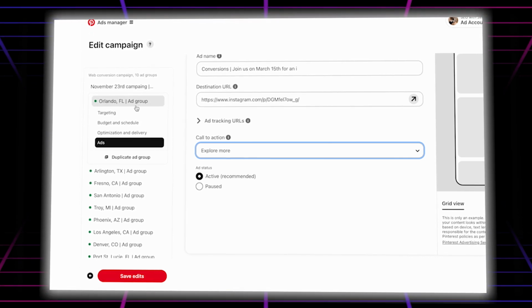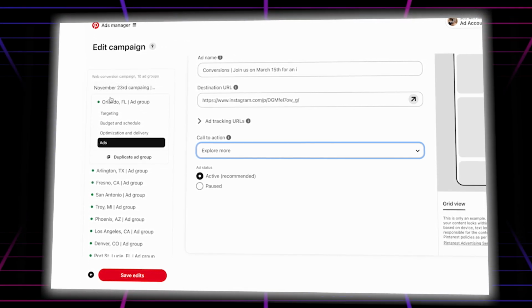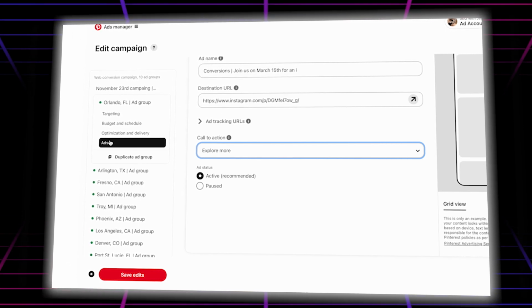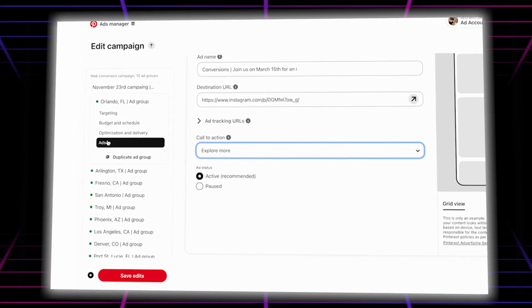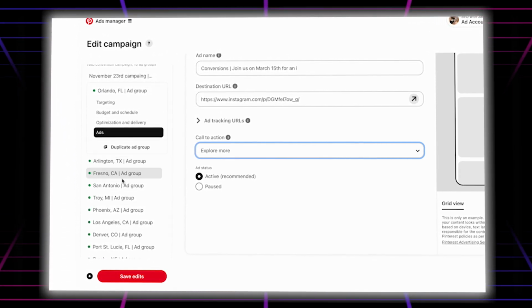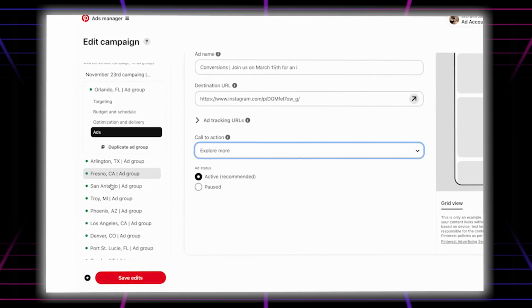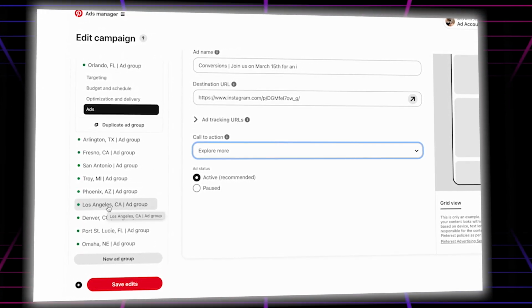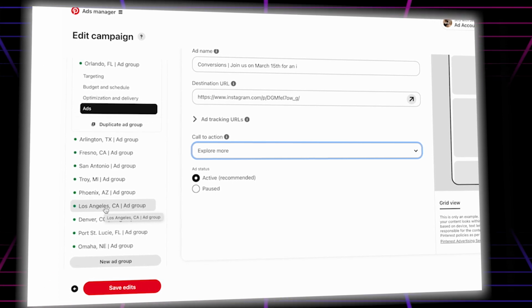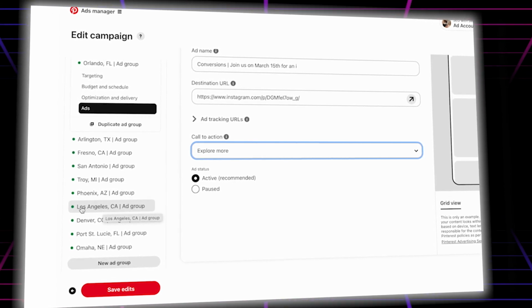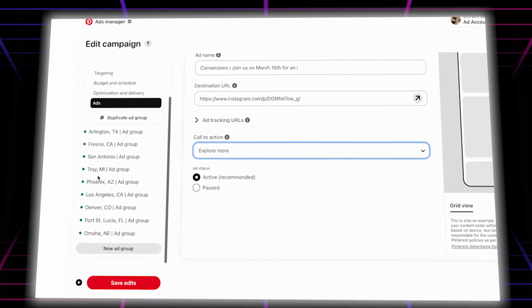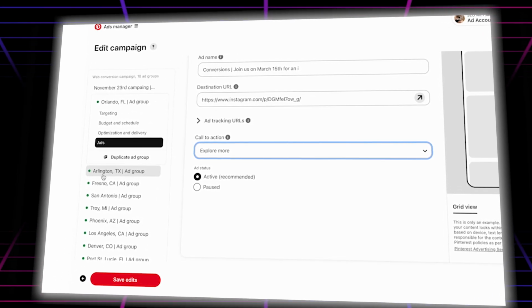So here is the thing. This is a campaign, this is the ad group, and this is the ads. Let's say we're going to target different languages, different states, so that's why we make different ad groups. Let's say San Francisco, CA and Los Angeles. If we're going to target different languages and different states, we're going to choose different ad groups. So this way we will move forward actually.